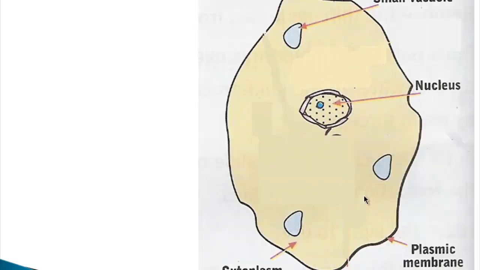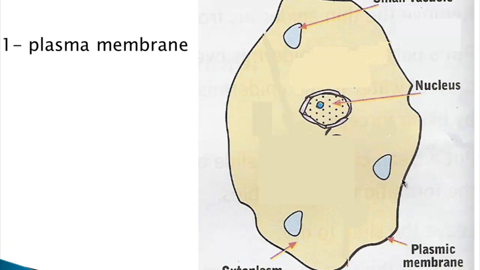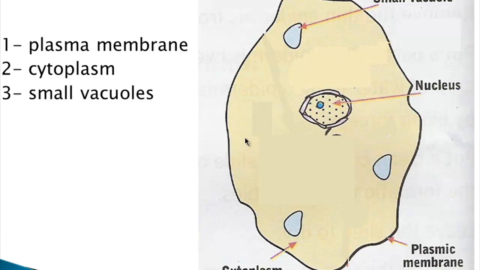Now we will discuss the animal cell. The animal cell is like the plant cell except two parts. This is the animal cell. Animal cell consists of plasma membrane, cytoplasm, the fluid that fills the cell, small vacuoles, and nucleus. So the animal cell is like the plant cell except two parts.